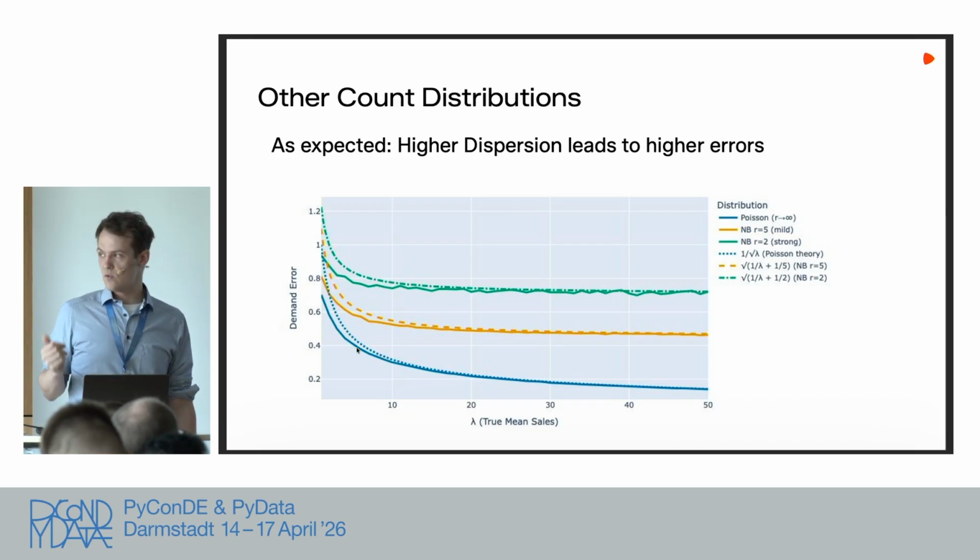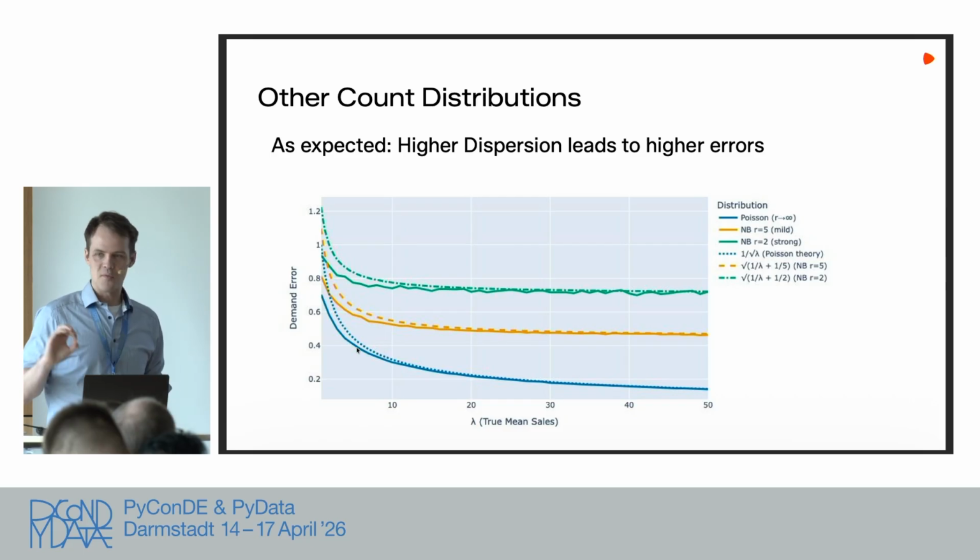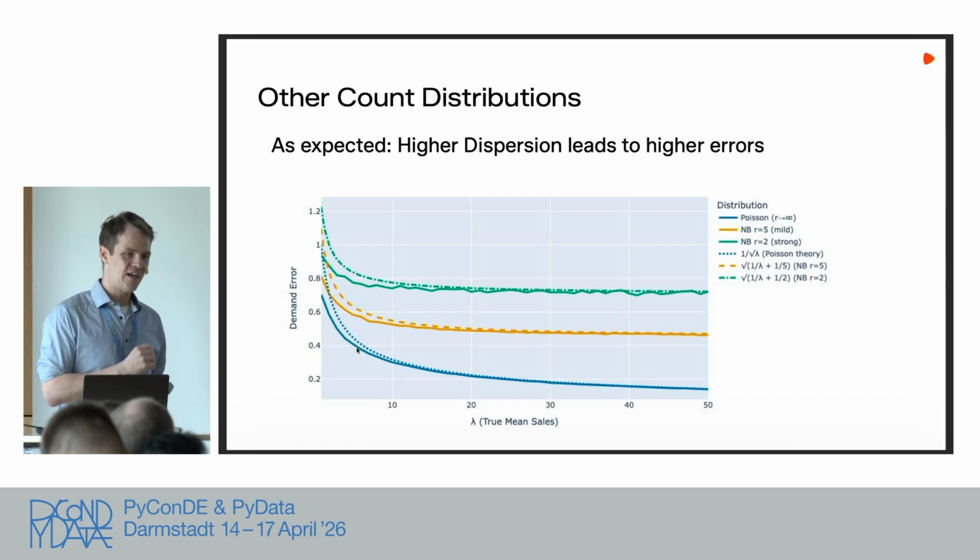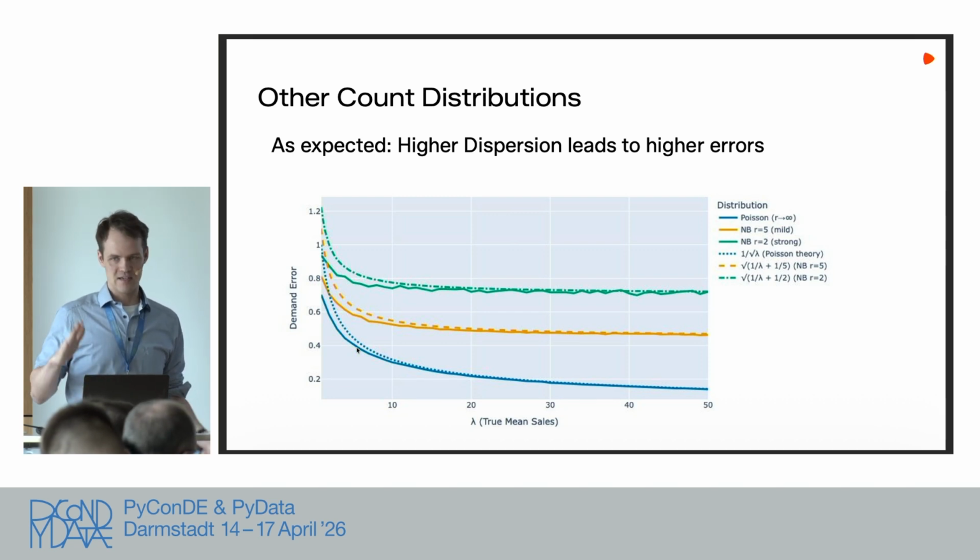In production, we are using Poisson because as soon as you start to do something else where you have a parameter to wiggle around, it becomes really, really hard to justify how to choose your R. And we just stay on the safe side and take Poisson, which is the lowest variance, which makes a lot of sense on a count distribution.